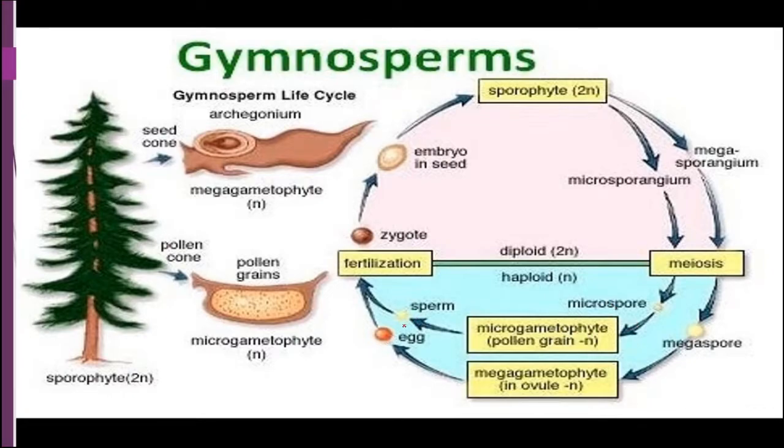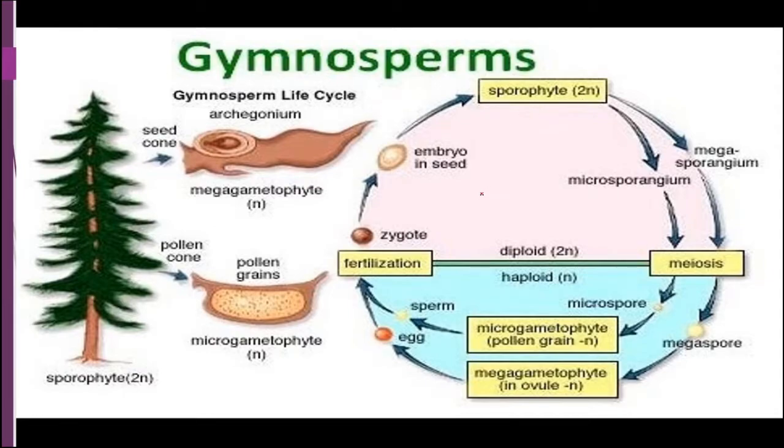These two are the gametophytic body, that means having n number of chromosomes, haploid chromosomes, and they will undergo fertilization, so that after the fertilization it will form the zygote, which is 2n, and this zygote will develop into the embryo inside the seed, and after the dispersal of these seeds they will germinate to produce a sporophyte.